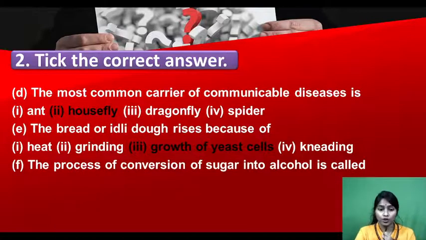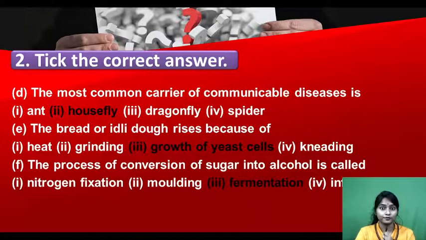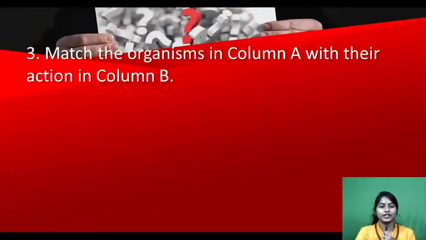Now the process of conversion of sugar into alcohol is called, the process by which sugar is converted into alcohol. Yeast helps in it, right? What is the process called? Nitrogen fixing, molding, fermentation or infection? Very good, it is fermentation. Okay, now moving to the next.